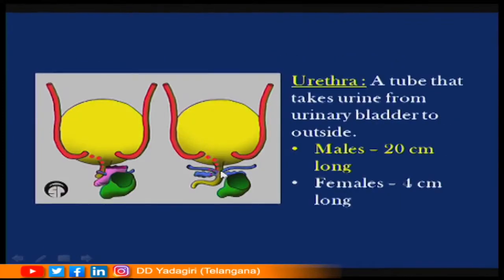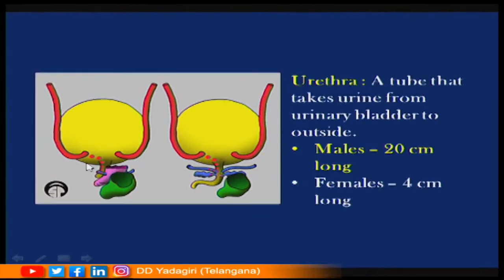Now, let us see the urethra. From the neck of the urinary bladder, a small narrow tube arises, which is called the urethra. The urethra is different in males and females. In males, the length of the urethra is about 20 centimeters long. This is the male, where a lengthy urethra of 20 centimeters is seen, whereas in females the urethra is very short, around 4 centimeters long.